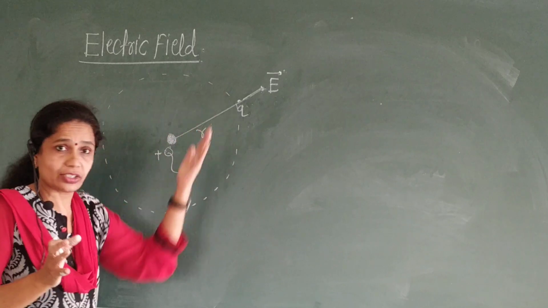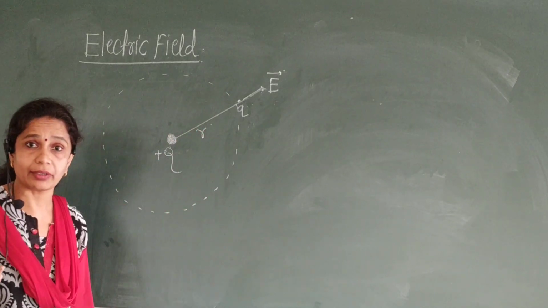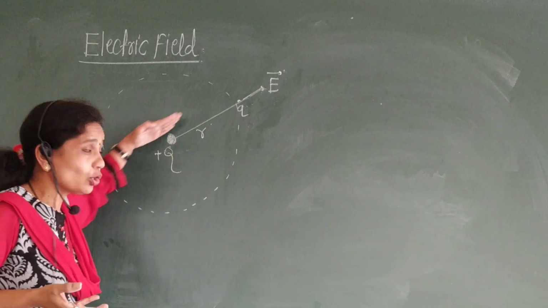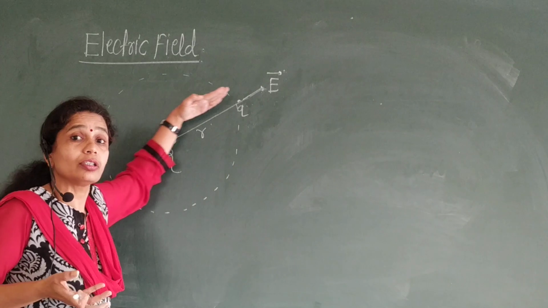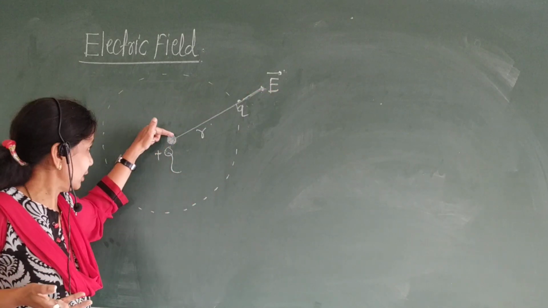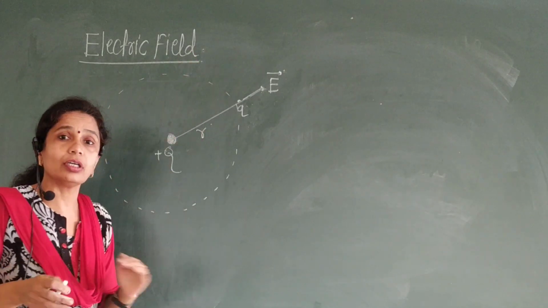And what is the direction? As there is a charge, there is an electric field. And what is the direction of the electric field? In physics, the direction is very important. The direction of the electric field is along the radius, away from the center.